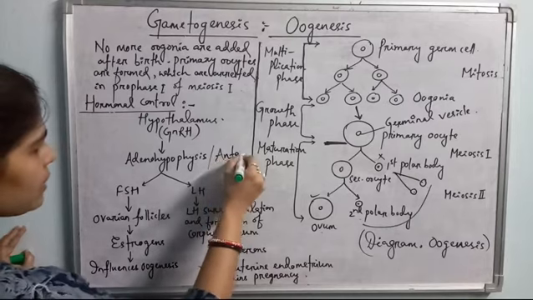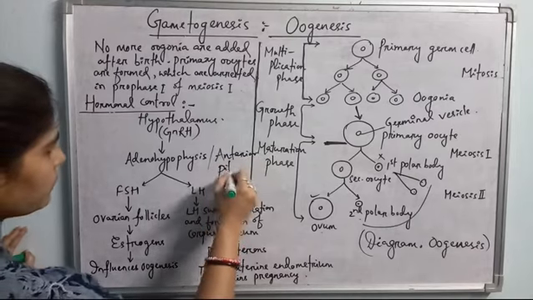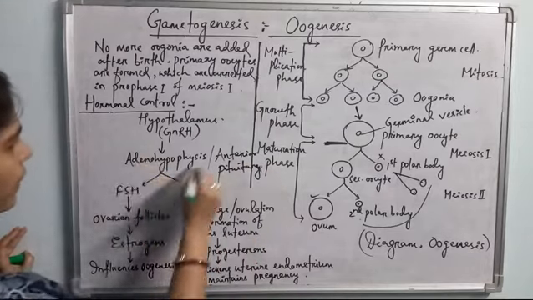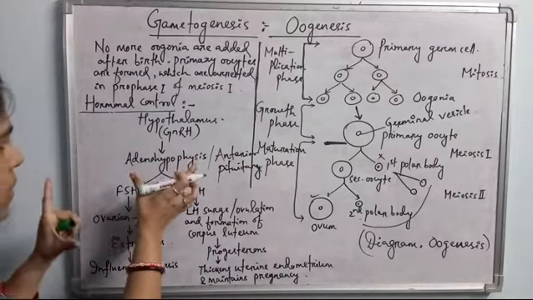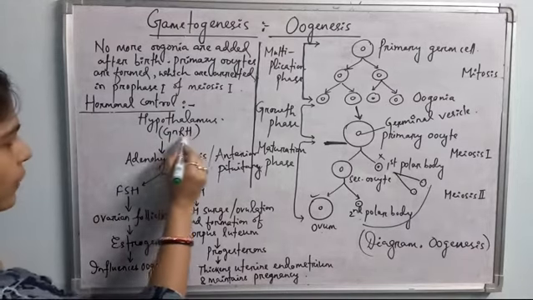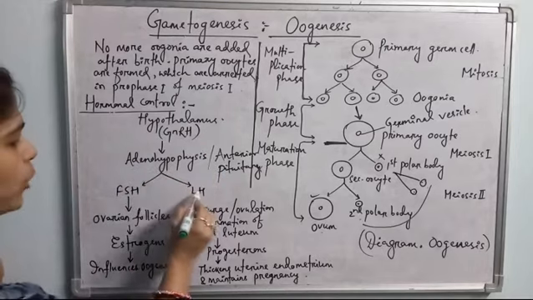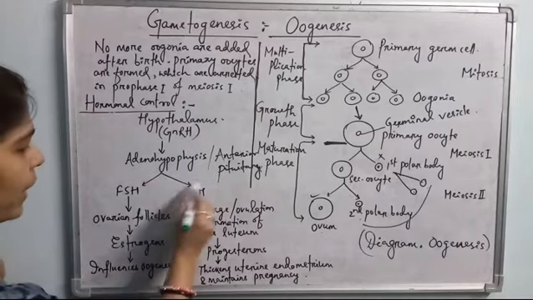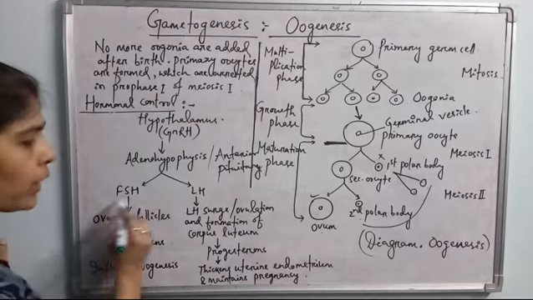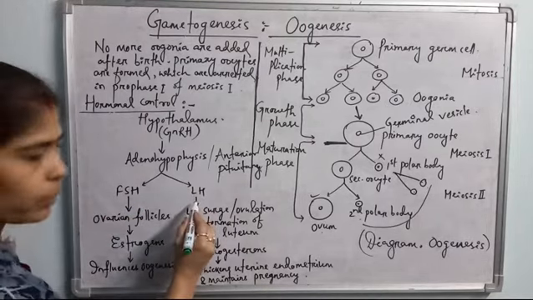Anterior pituitary is also known as adenohypophysis. By the stimulation of GnRH, it produces the gonadotropins. Gonadotropins are of two types, FSH and LH. FSH is the follicle stimulating hormone and LH is the luteinizing hormone.